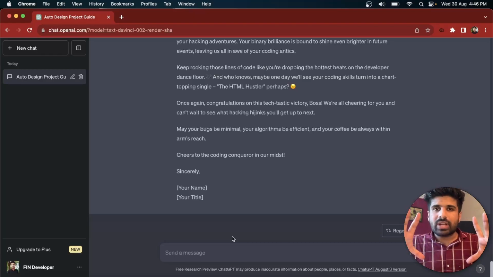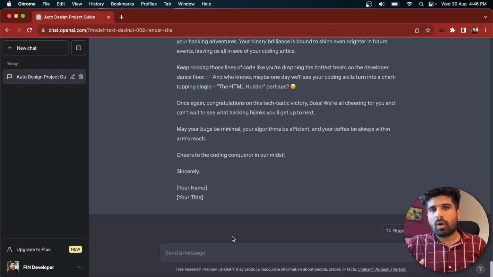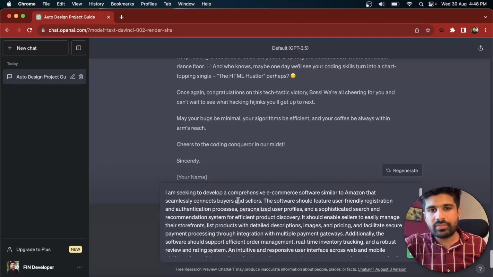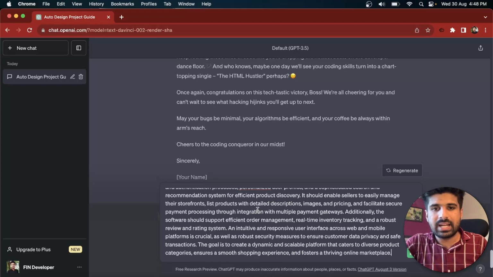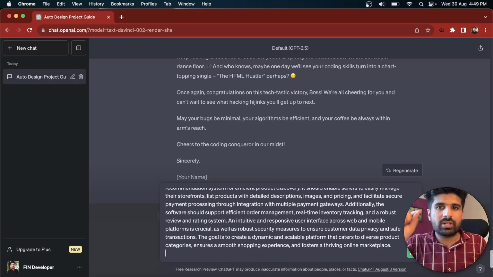So you can target that particular paragraph, convert it into points, and then at individual points or features, you can complete that particular task. For example, here is a paragraph, which is a kind of software requirement, same as Amazon, an e-commerce website. Let's suppose this is a paragraph from the client side. Now you need to convert it into points so that you can easily execute it. So: convert paragraph to executable points.